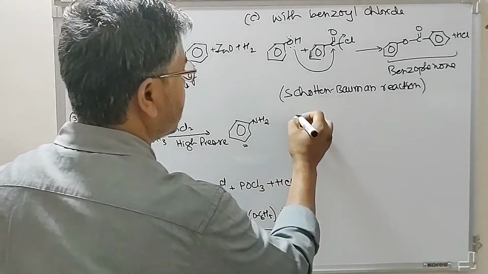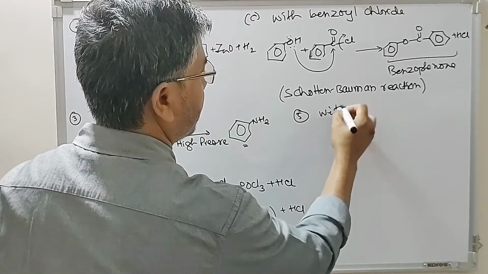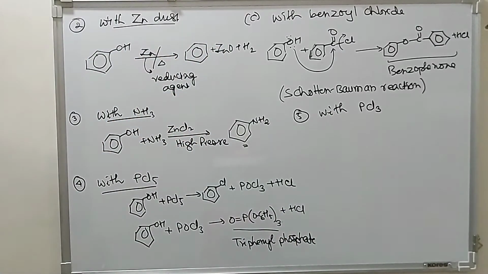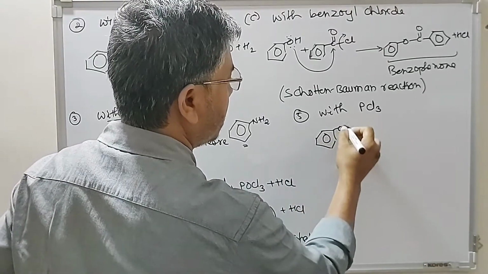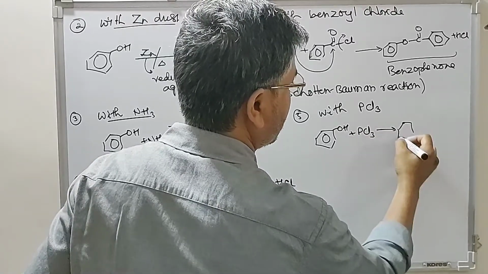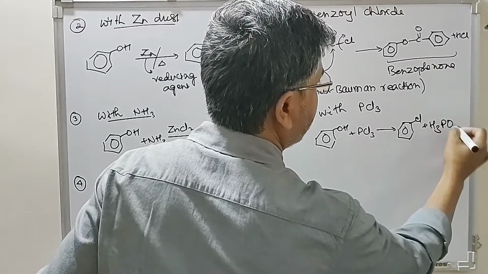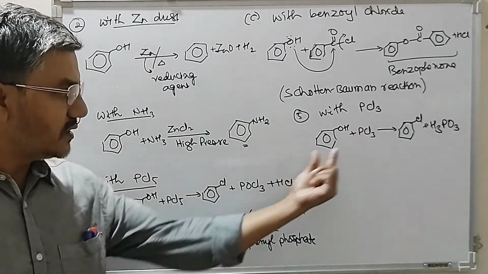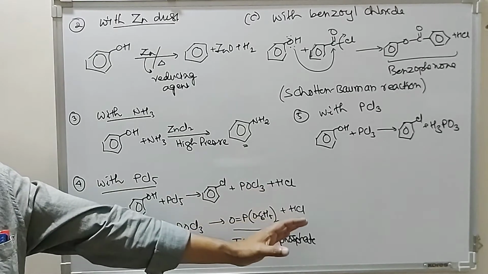But if the reaction is with PCl3, phosphorus trichloride, we are looking at this phenol reacting with PCl3, this gives you chlorobenzene plus phosphorus acid is formed. So these two reactions are parallel to that of alcohols.